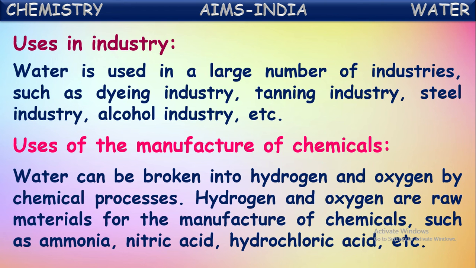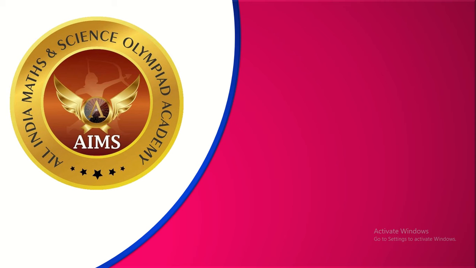Electrolysis: electro means current, lysis means the splitting of molecules. So by passing electricity through water, it splits into hydrogen and oxygen. These two gases are used for the production of so many chemicals. That is the use of water in the production of chemicals. Those are the different uses of water.